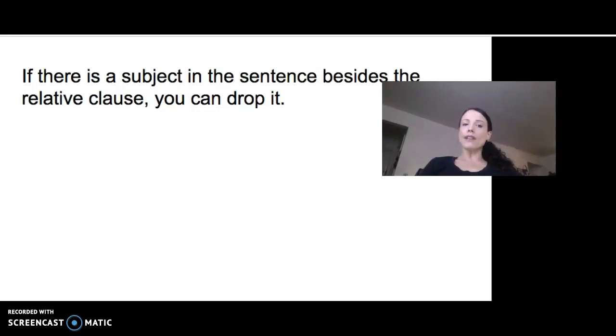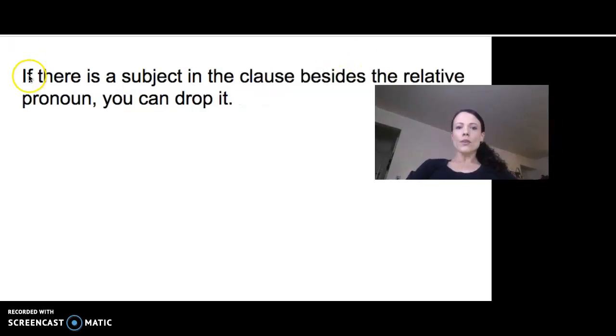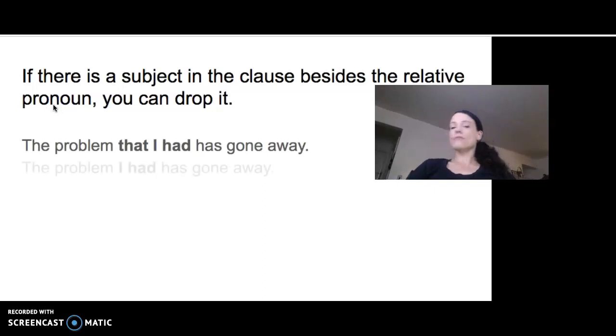On the other side of things, if there is another subject in the clause besides the relative pronoun, you can drop it. So the problem that I had has gone away. In this clause, that I had, we have a very clear subject, I. So we can drop the pronoun. We don't need it. The problem I had has gone away.